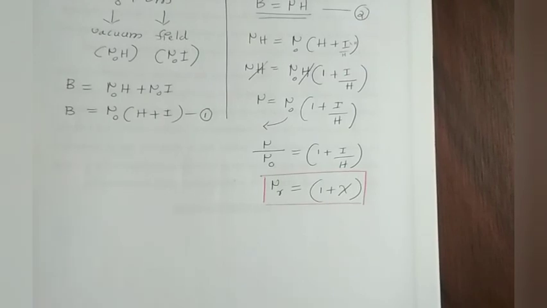In the next video we will be talking about the 3 different types of magnetic materials like paramagnetic, diamagnetic and ferromagnetic materials. Thank you.